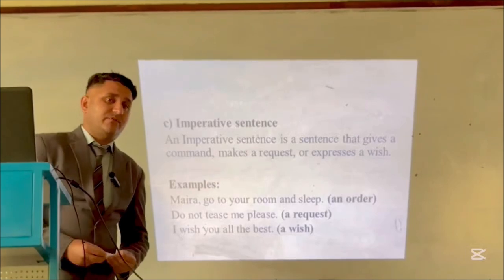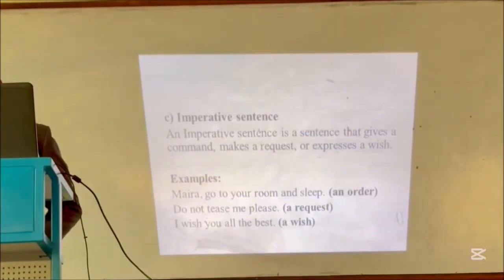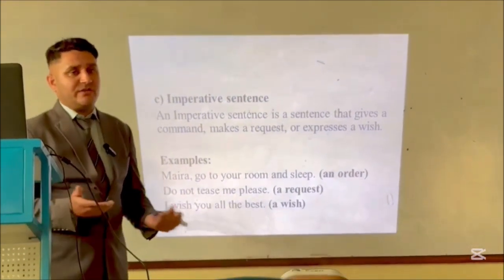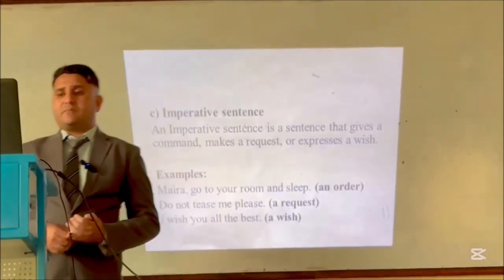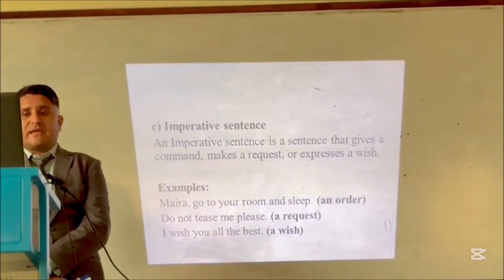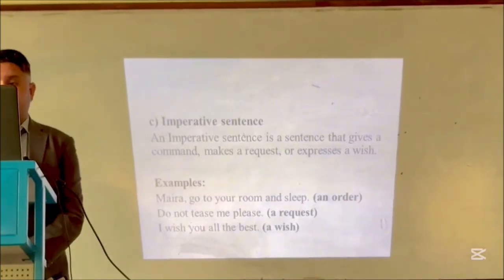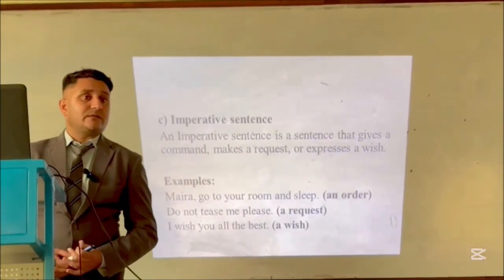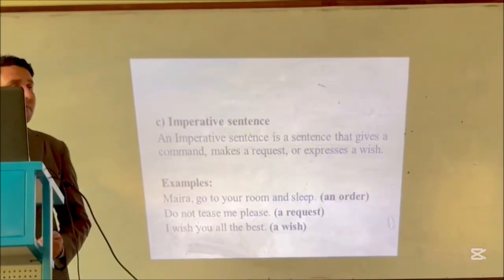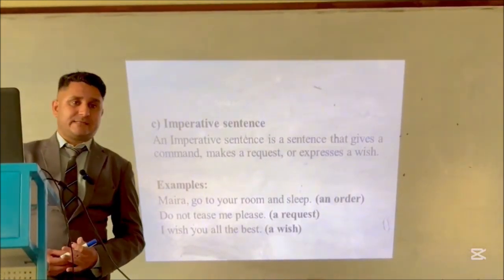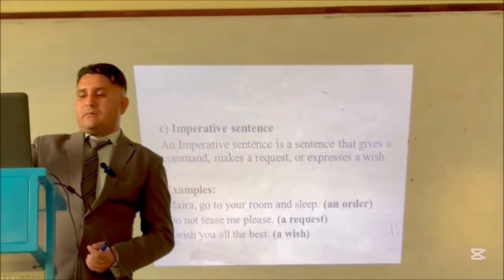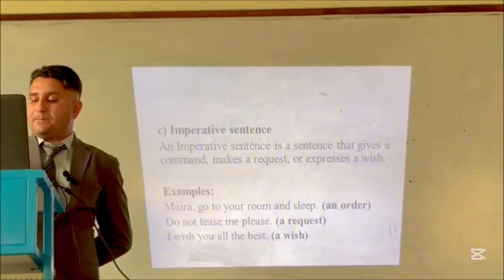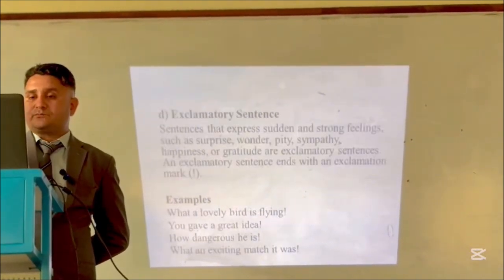The third type is the imperative sentence. An imperative sentence gives some command, further it gives a request or it expresses a wish. For example, when we order someone, we can say, Maria, go to your room and sleep. This can be a sort of order. And when we request, we will say, don't tease me, please. That's a request. And finally, when we express some wish, we'll say, I wish you all the best, or may you succeed in getting your goals. So that would be an imperative sentence when we wish or when we express some desire.